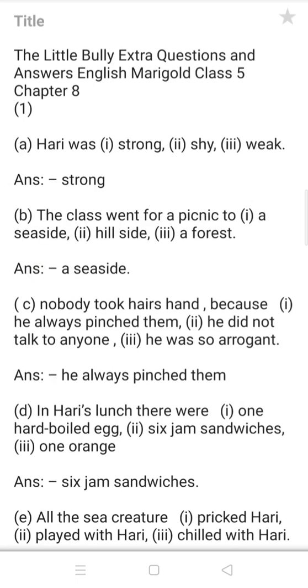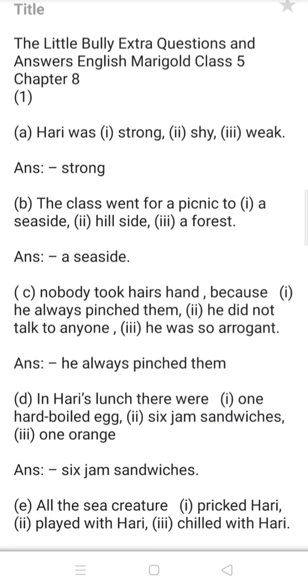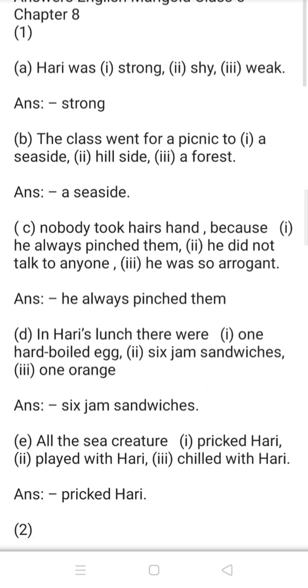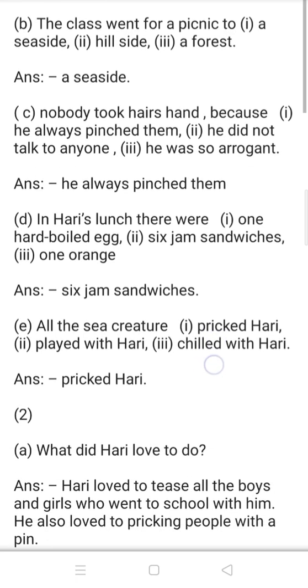Come to Unit 8, The Little Bully. Extra questions and answers. A. Hari was: option 1, strong, option 2, shy, or option 3, weak? And the answer is strong. B. The class went for a picnic to: option 1, a seaside, option 2, a hillside, option 3, a forest. And the right answer is a seaside.